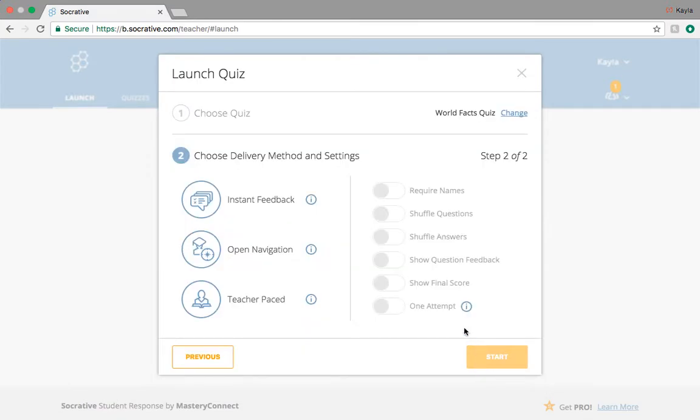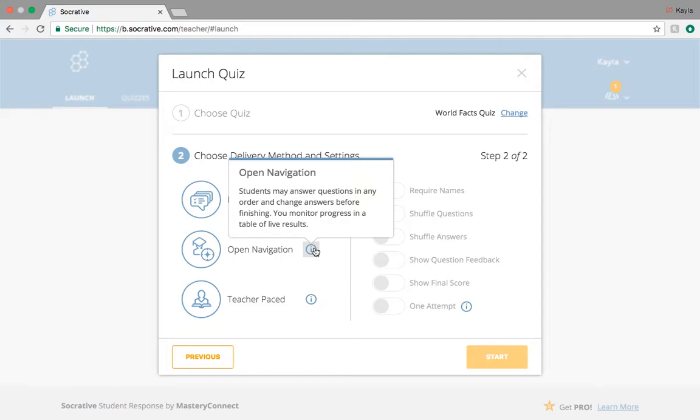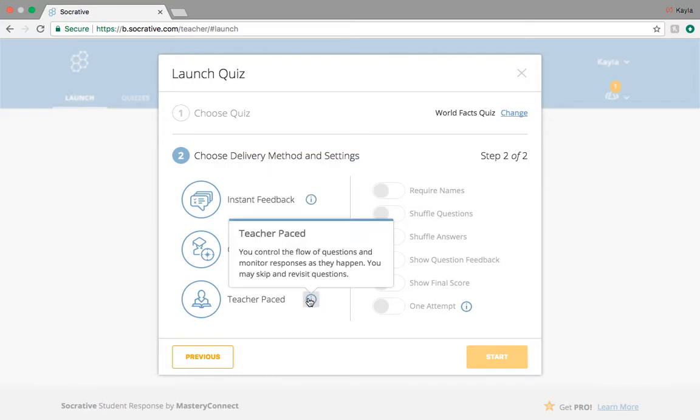So if we're looking at world facts, you can choose the option of the quiz that you would like them to take. So instant feedback means that they answer the questions in order and they can't change their answers, and then you monitor the progress as the teacher. Open navigation means that they can answer the questions in any order and they can change the answers before they submit them, but you can still monitor their progress. And teacher paced is the teacher controls the flow of the questions and they monitor responses as they happen.